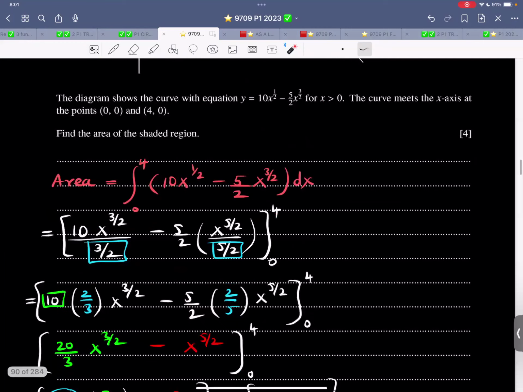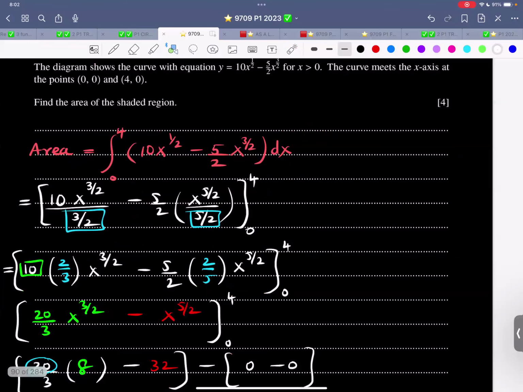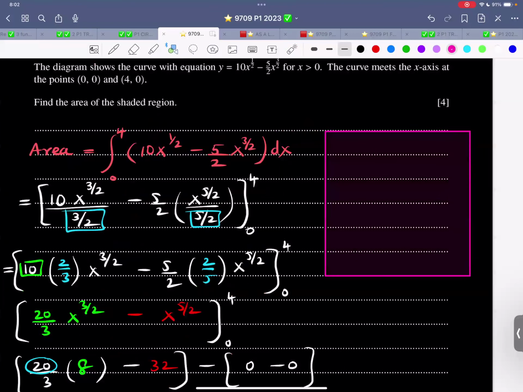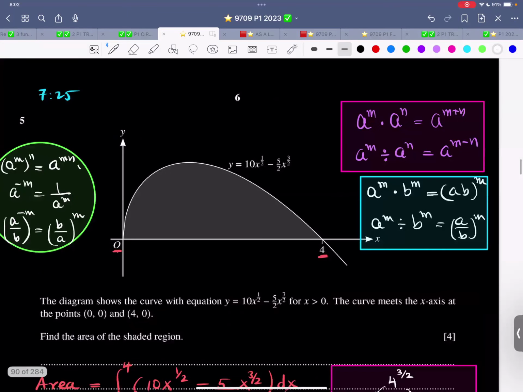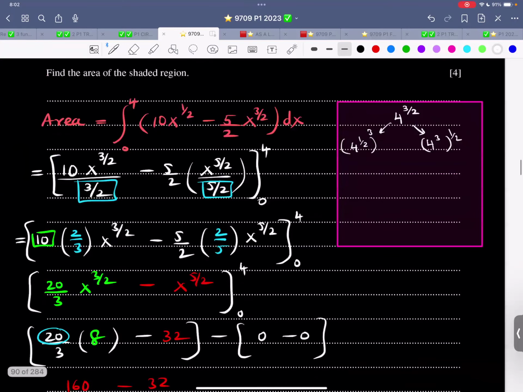So now let me grab some space and illustrate this thing once more. When I have x raised to the power of 3 over 2, if I plug in 4, 4 raised to the power of 3 over 2 can be written in two ways: 4 raised to the power of half, raised to the power of 3, or 4 raised to the power of 3, raised to the power of half. That is according to this rule over here. Got it? So now 4 raised to the power of half is 2, 2 cubed is 8. 4 cubed is 64, square root of 64 is 8. You get the same answer. That's one thing.